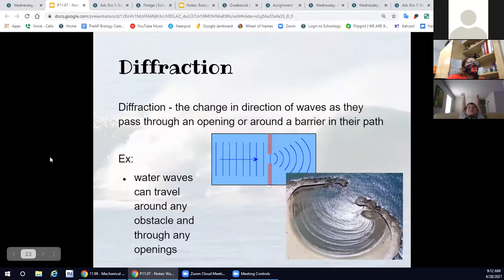Number 3 is diffraction. Basically, all this means is that waves can go around barriers. They're going to go through any openings that they can because they want to continue on their paths. Water waves do this all the time. If you've ever seen oceans or movies with oceans, you can see that the water's splashing around the rocks in the water to go around them.